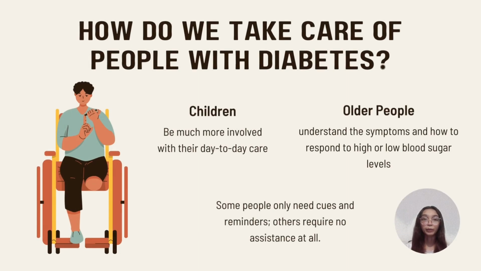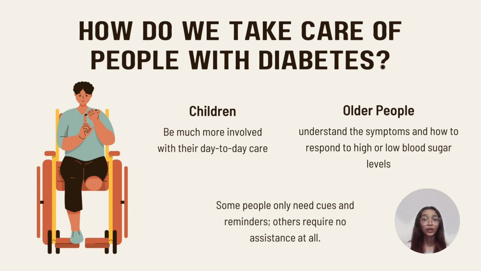Of course, we must get a better understanding of diabetes, which includes realizing that each person with the disease is unique and that their treatment plan must be tailored to meet their individual requirements. If you have a child with diabetes, you'll probably be much more involved with their day-to-day care. Some older kids will be comfortable checking their own blood sugar, injecting insulin, and adjusting levels if they use an insulin pump. Younger kids and those who just found out they have diabetes will need help with everyday diabetes care.